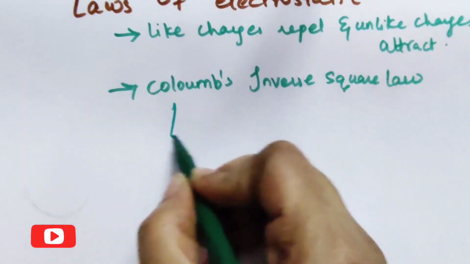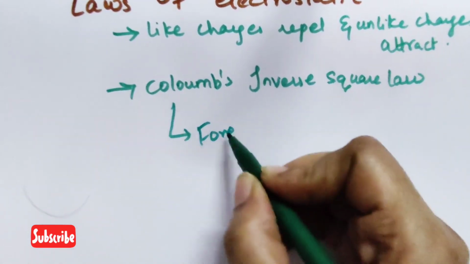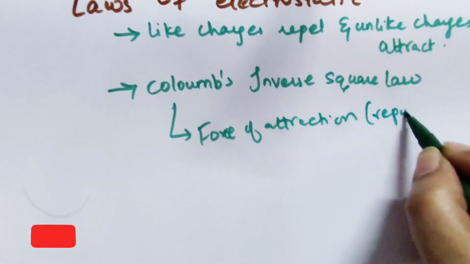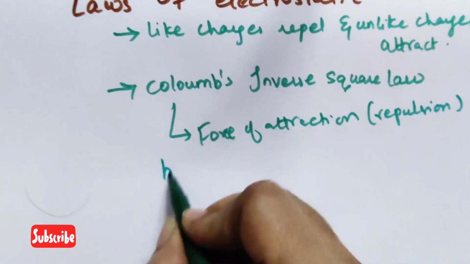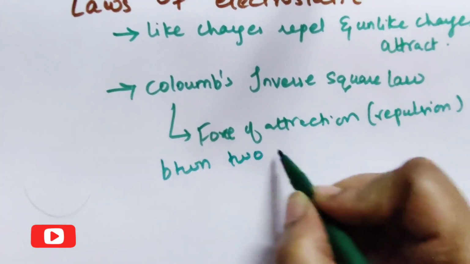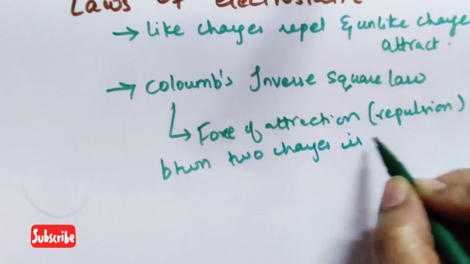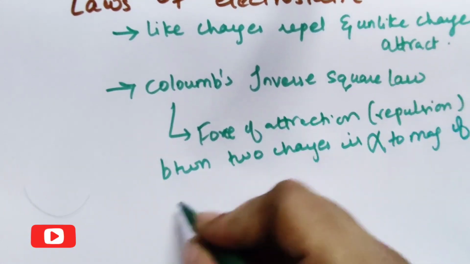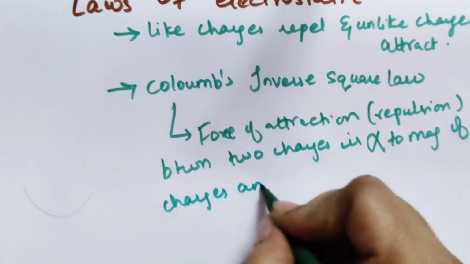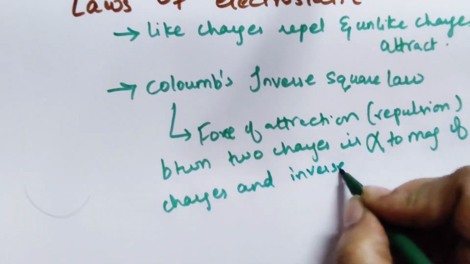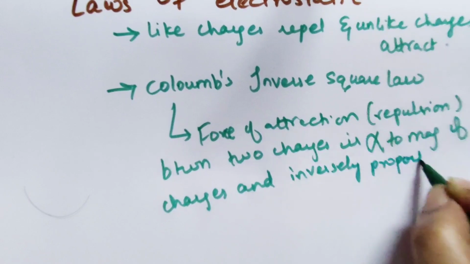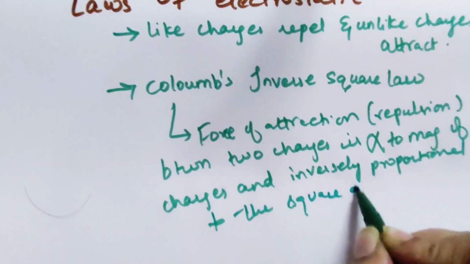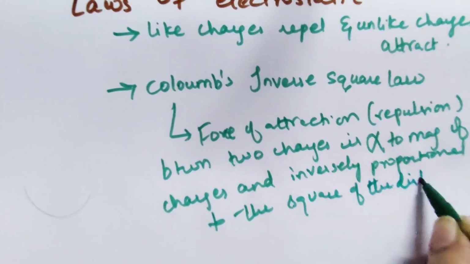What it states is that the force of attraction or repulsion between two charges is directly proportional to the magnitudes of the charges and inversely proportional to the square of the distance between them.